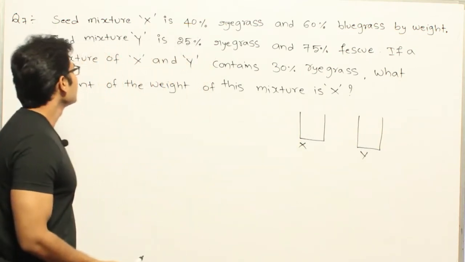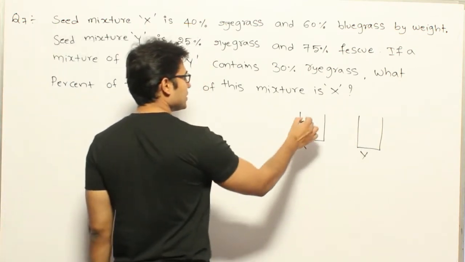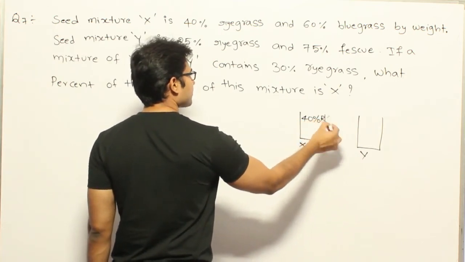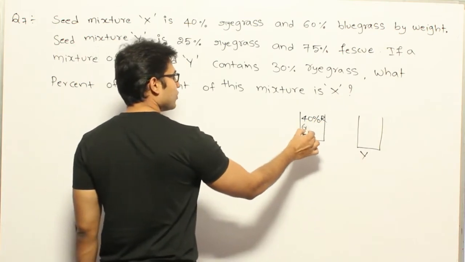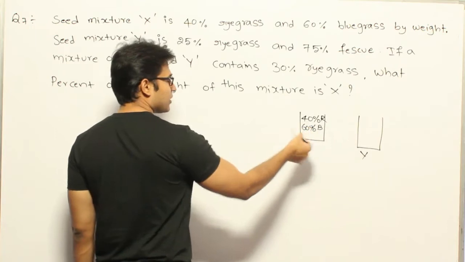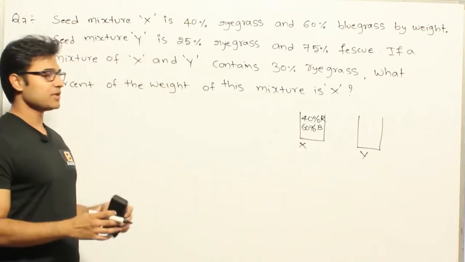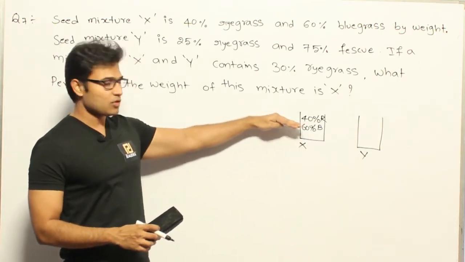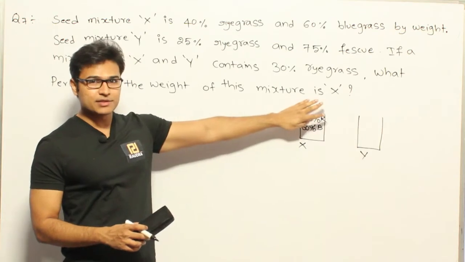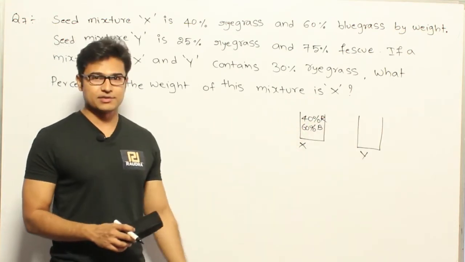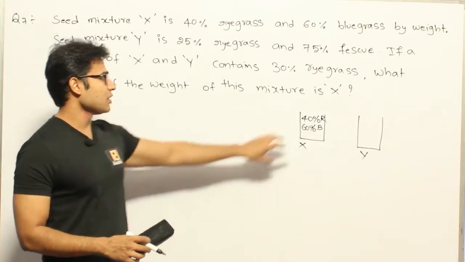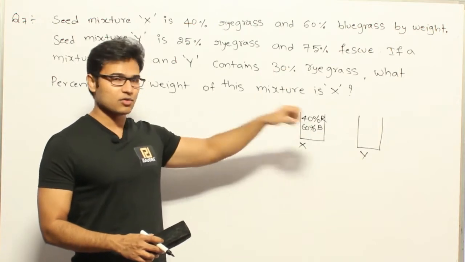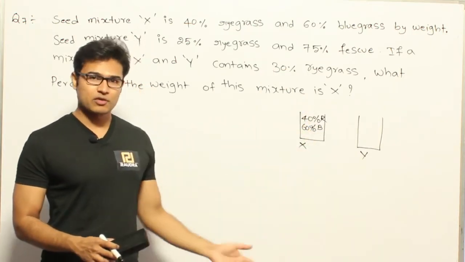Okay, and now in the X mixture there is 40% seeds which belong to ryegrass. So 40%, let's say, ryegrass, and 60% is bluegrass seeds. Even though I am writing them separately, they are thoroughly mixed up, and whenever you take some N1 kgs of this one, out of that 40% you will get ryegrass seeds, and 60% you get bluegrass seeds. That is the meaning of it. That is why it is called a mixture. Whenever they say that it is a mixture, whatever amount you take, you are going to get both of them in that proportion.